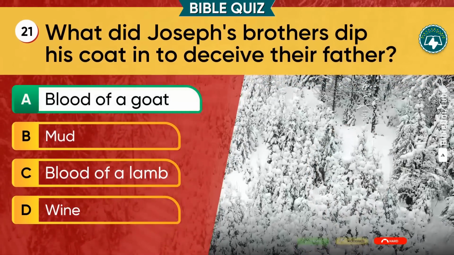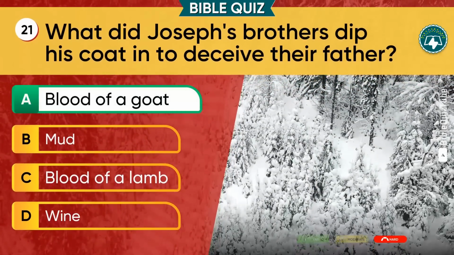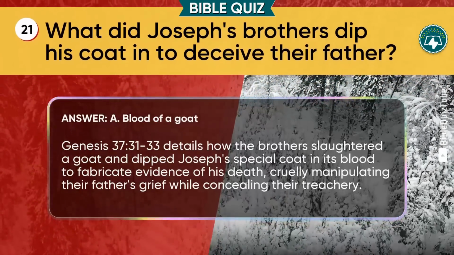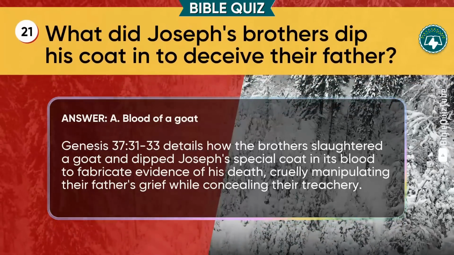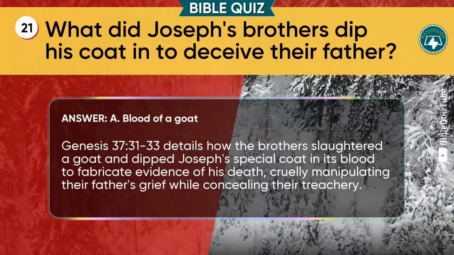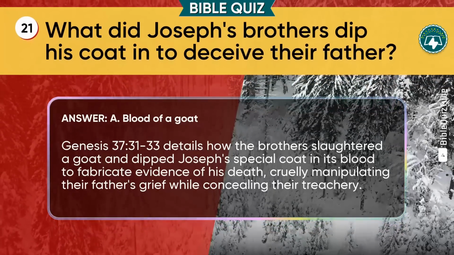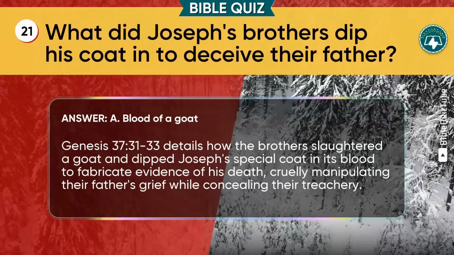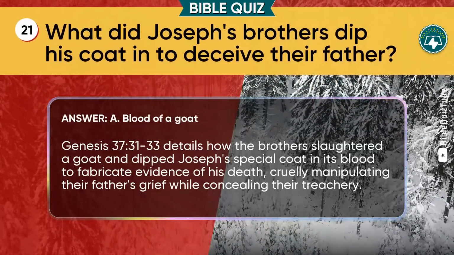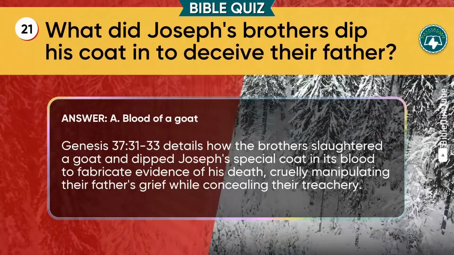The expected answer is A. Blood of a goat. The explanation. Genesis chapter 37 verses 31-33 details how the brothers slaughtered a goat and dipped Joseph's special coat in its blood to fabricate evidence of his death, cruelly manipulating their father's grief while concealing their treachery.